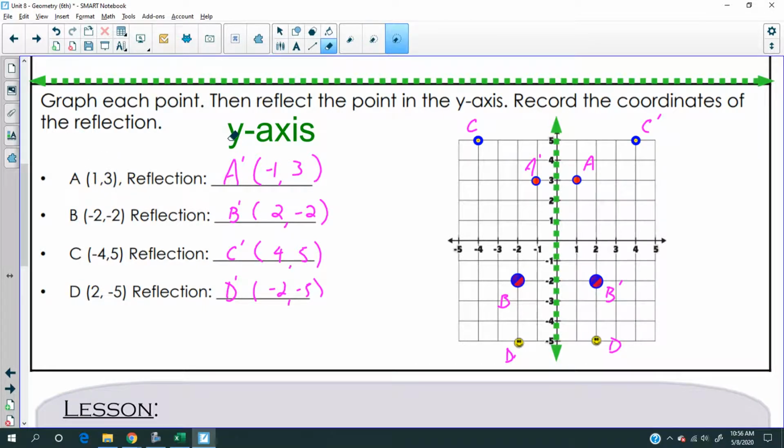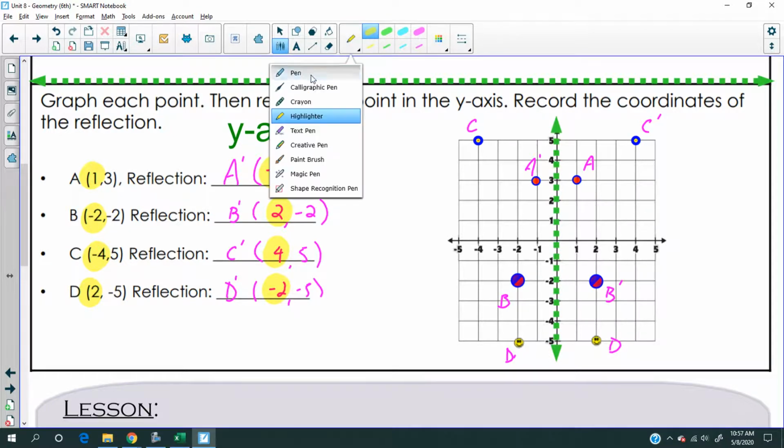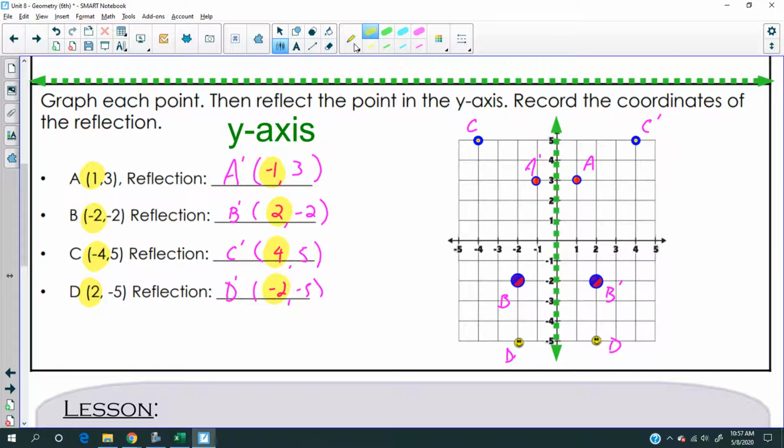Okay, look at the y-axis, right? It went from 1 to -1, -2 to +2, -4 to +4, and 2 to, you guessed it, -2. So have you noticed that in this case, because we are reflecting off of the y-axis, okay, the computer is frozen.